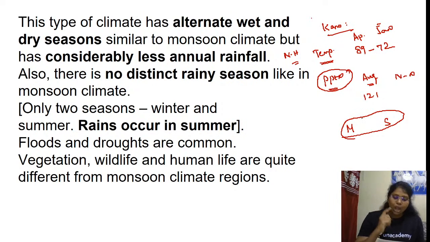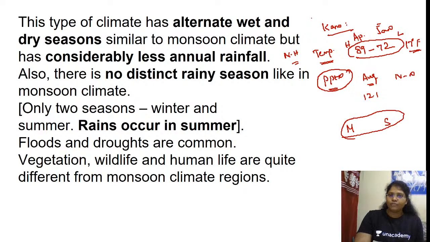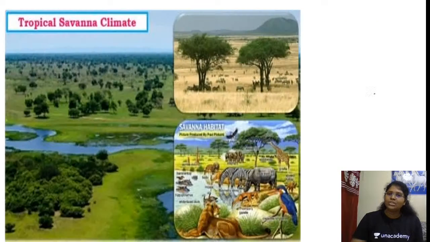Are you able to understand how to read the climatic graph? Please let me know. So the range is 89 minus 72, highest minus lowest. So the range is 17 degrees Fahrenheit. The highest, 89, is in April, and the lowest in January. So this is how we have to find it. And precipitation is a summer rainfall because of the hot, wet season and cool, dry season. Is this clear?